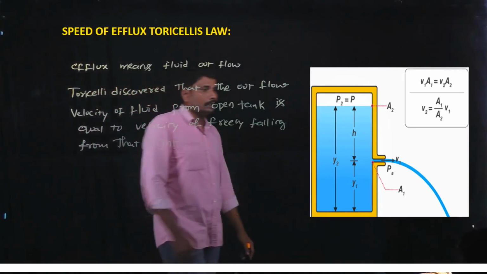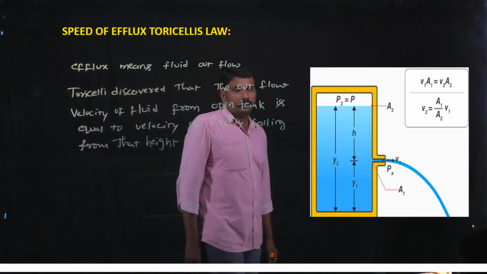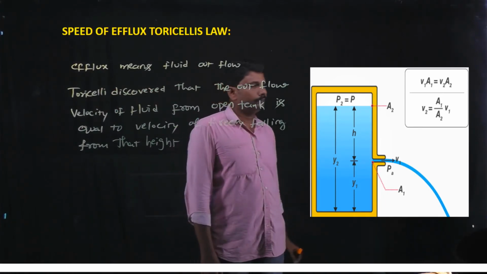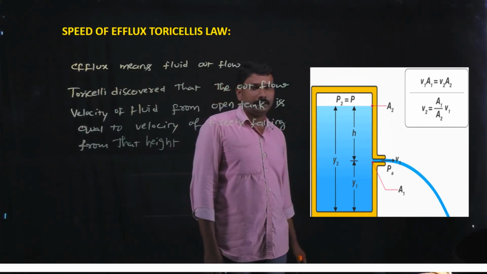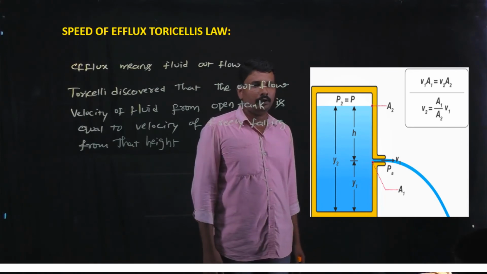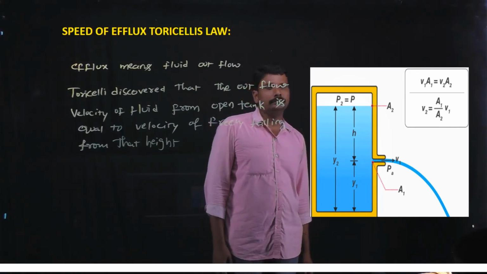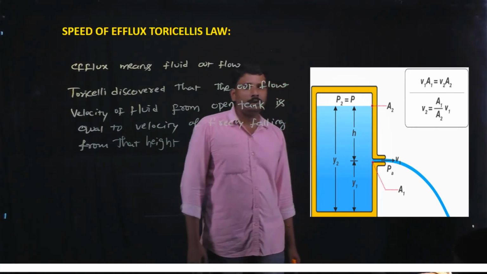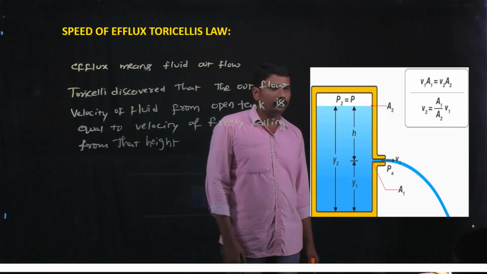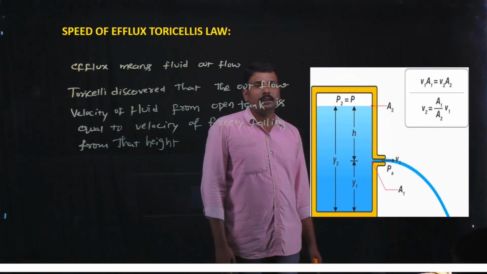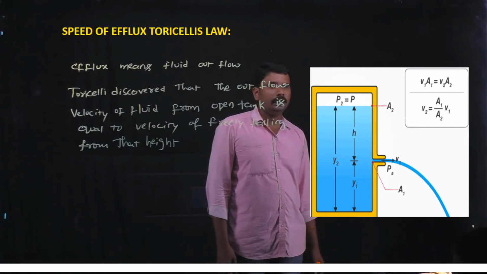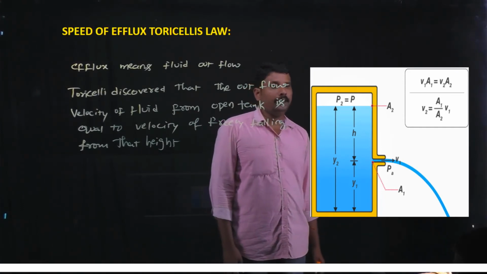Here there is a figure. It is a closed tank. It contains a hole at its side. The height of the hole is y1 from the base of the tank, and the water level is up to the height y2 from the base of the tank. Above this surface of the fluid there is a pressure P.